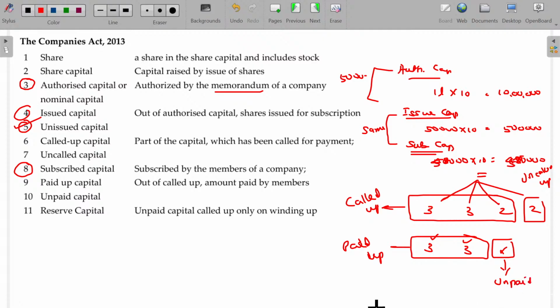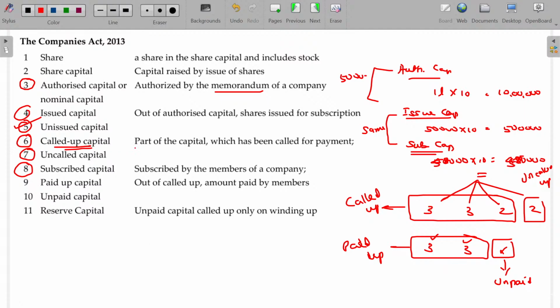So, whenever the share's face value is 10, and out of 10 only 7 rupees is called to pay, it is called partly called up shares. If the entire 10 rupees is called, then it is called fully called up shares. Out of the total called up money, if only part is paid, then partly paid up shares. Fully paid up, then it's called fully paid up shares. Hope you'll be now able to understand. This is partly paid up.